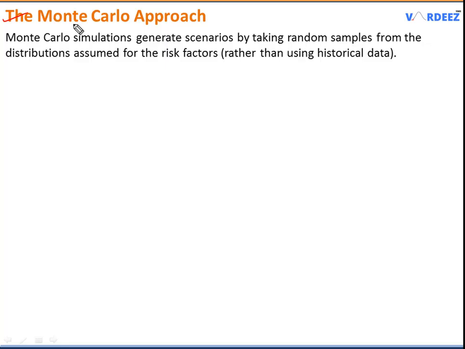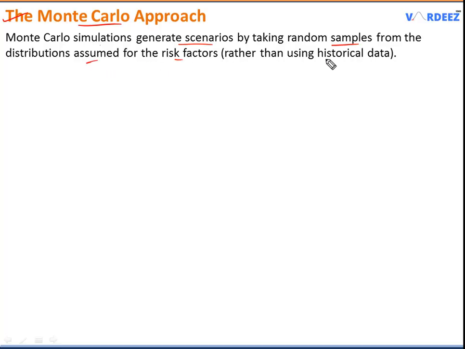Now the third approach to calculate the VaR is the Monte Carlo approach. Monte Carlo simulation is much more sophisticated than the historical simulation and delta normal VaR. In this method, we generate multiple scenarios, maybe hundreds and thousands or perhaps even millions of scenarios, by taking random samples from the distribution that we assume for the particular risk factor.